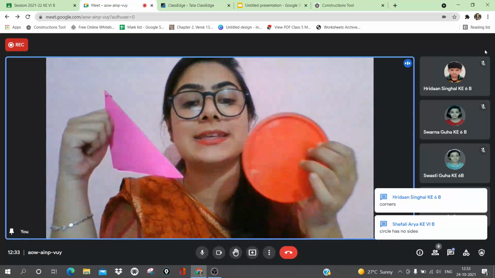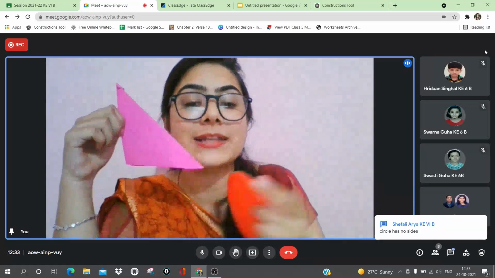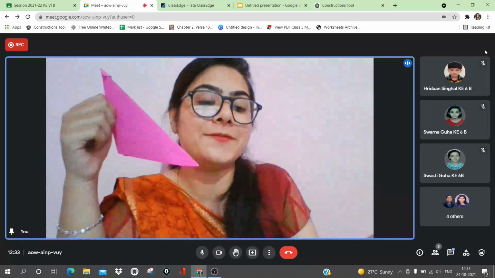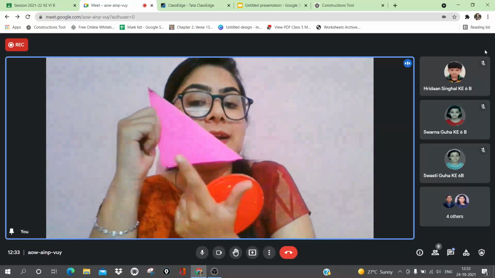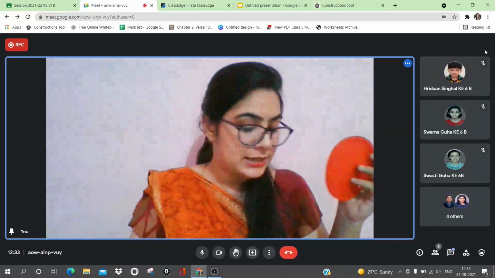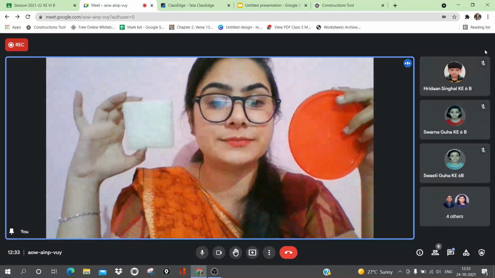So here you can see that the triangle is made up of line segments, but the circle is made up of a curved line. Some students have written corners, sides also. So you can say that the triangle has sides, but the circle doesn't have sides. Now what is the difference between these two shapes?